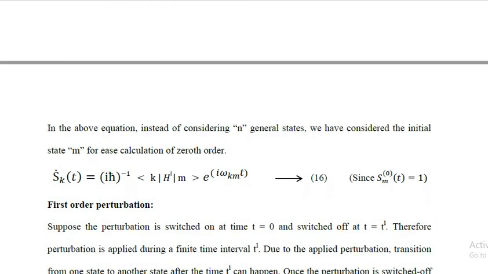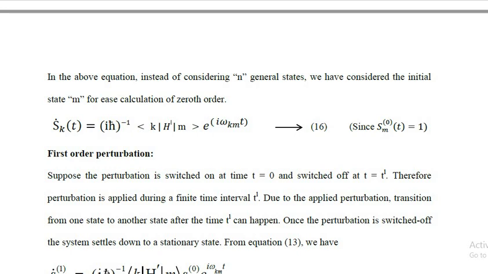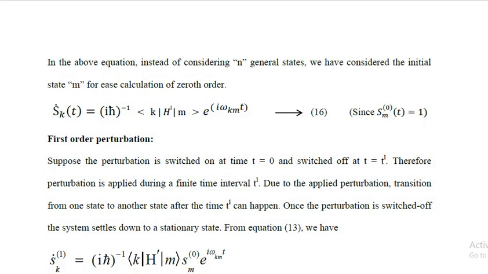Now, first order perturbation. Suppose the perturbation is switched on at time t is equal to 0 and switched off at time t is equal to t prime. Therefore, the perturbation is applied during a finite time interval t prime. Due to the applied perturbation, transition from one state to another state after the time t prime can happen. Once the perturbation is switched off, the system settles down to a stationary state.